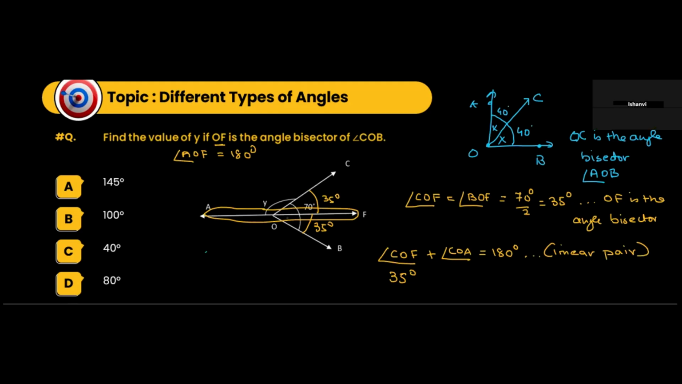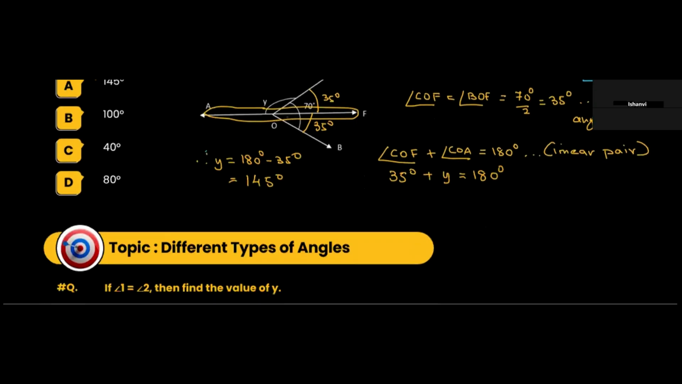We have to find the value of y. So COA is y, and 35 plus y is equal to 180 degrees. Therefore, y will be equal to 180 degrees minus 35 degrees. So this will be 145 degrees. Are we clear? Okay.